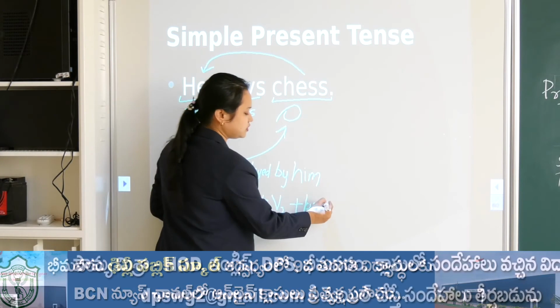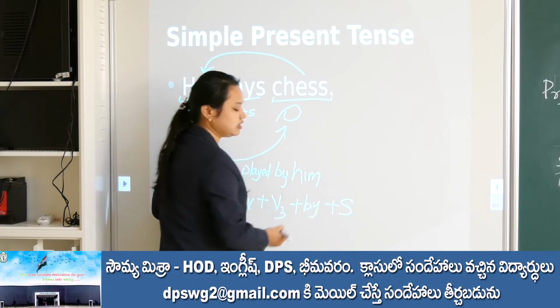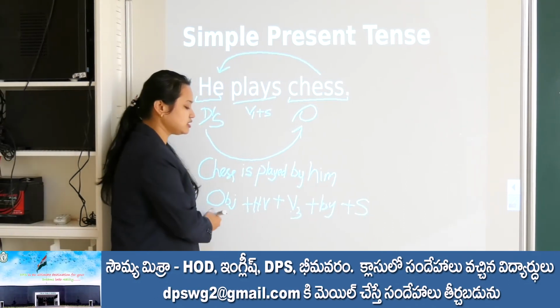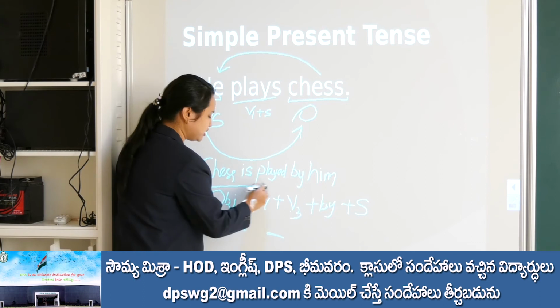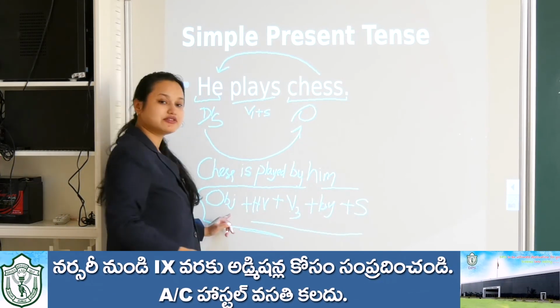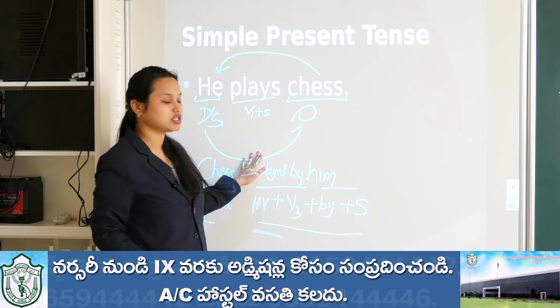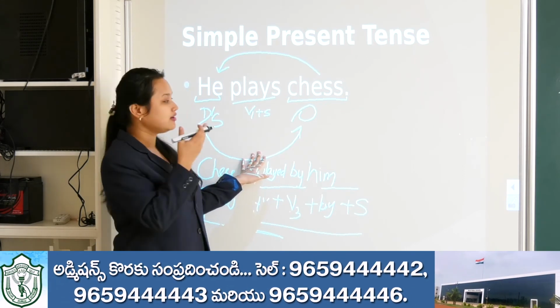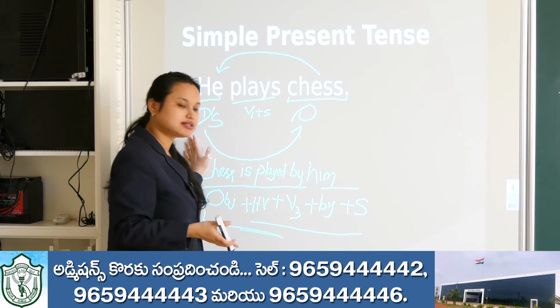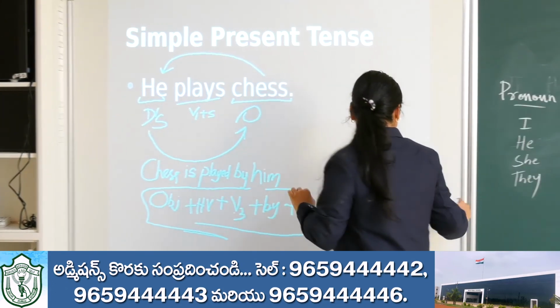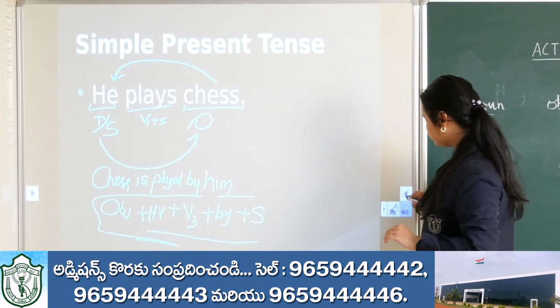We are changing the place of the subject here. So this is the form of passive voice. I hope it is clear how we are changing all these 6 steps I told you. We have to change it like this, right?